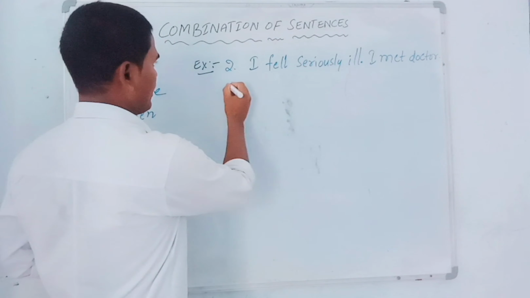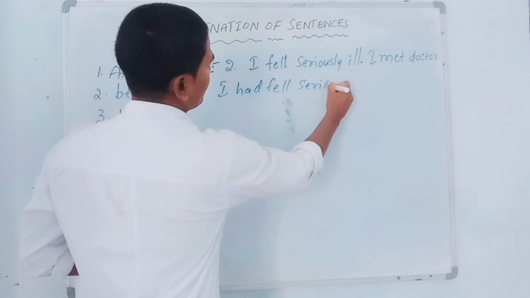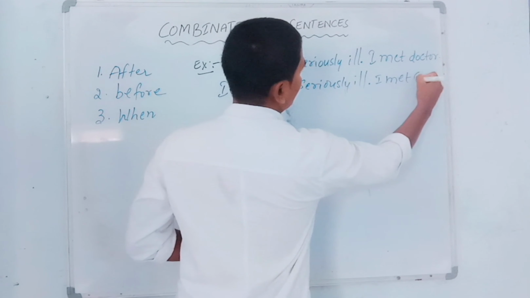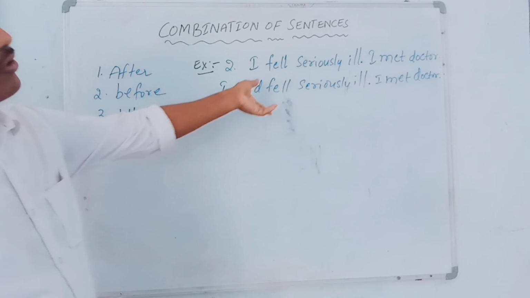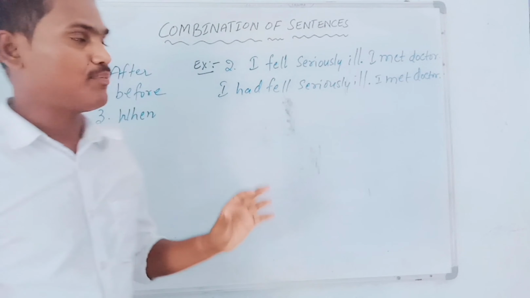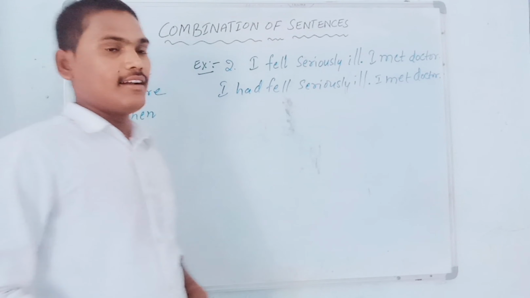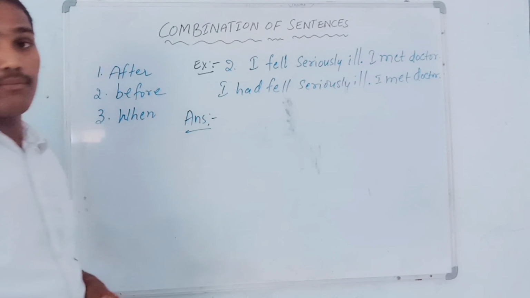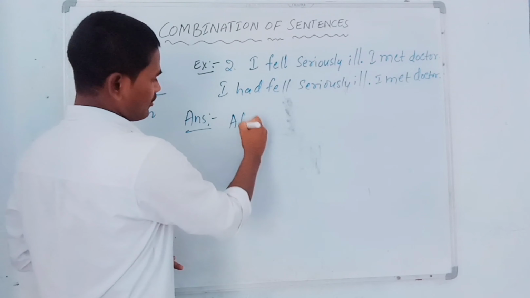That's why I would like to write this: I had fell seriously ill. I met doctor. The second action we should copy into the answer as usual, simple past tense. We already have an idea about that in the tenses. Now let us see how we combine these two sentences with the help of after, before, and when. It is easy.